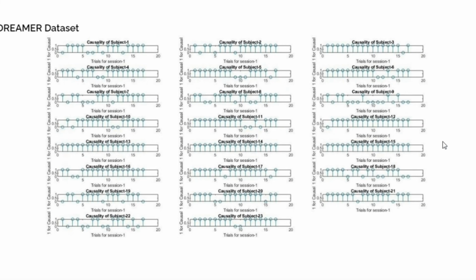However, in the case of the DREAMER dataset, we see that most of these subjects show an indication towards Granger causality, except a select few. Almost all of the trials have at least one of the subjects displaying Granger causality. This goes further to prove that the sequence of trials are indeed autocorrelated and that each trial sequence can be perfectly predicted with the help of the preceding trial.